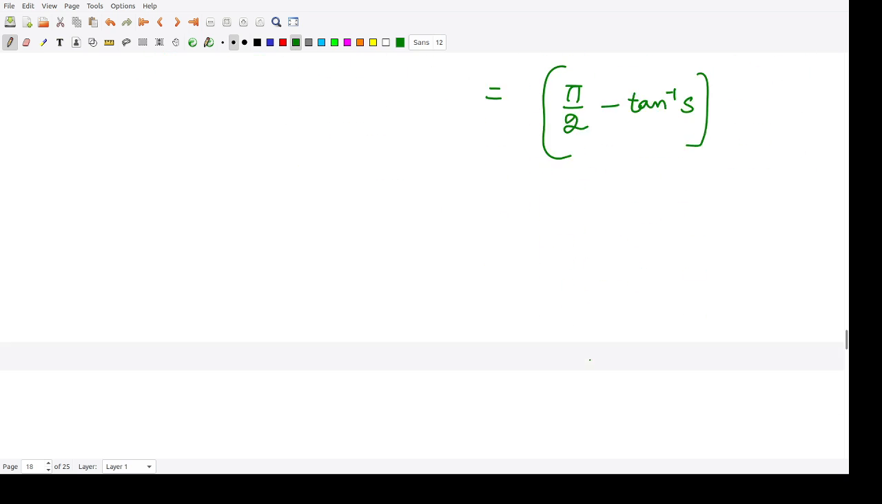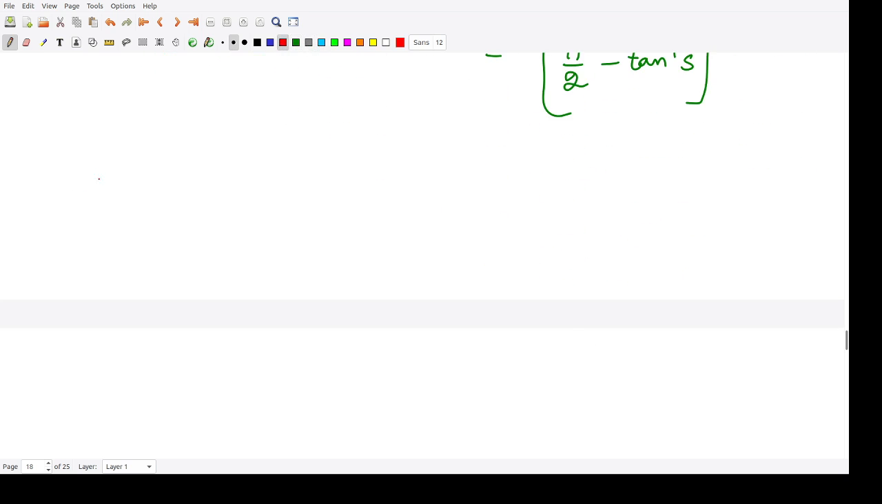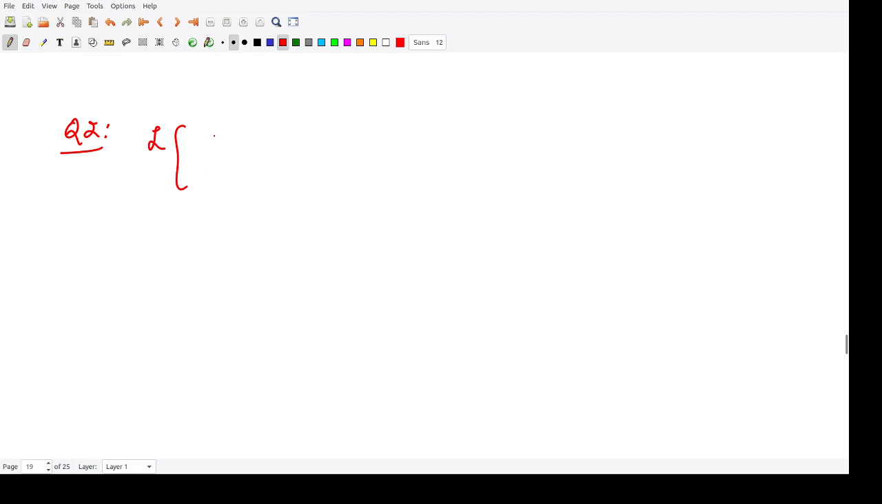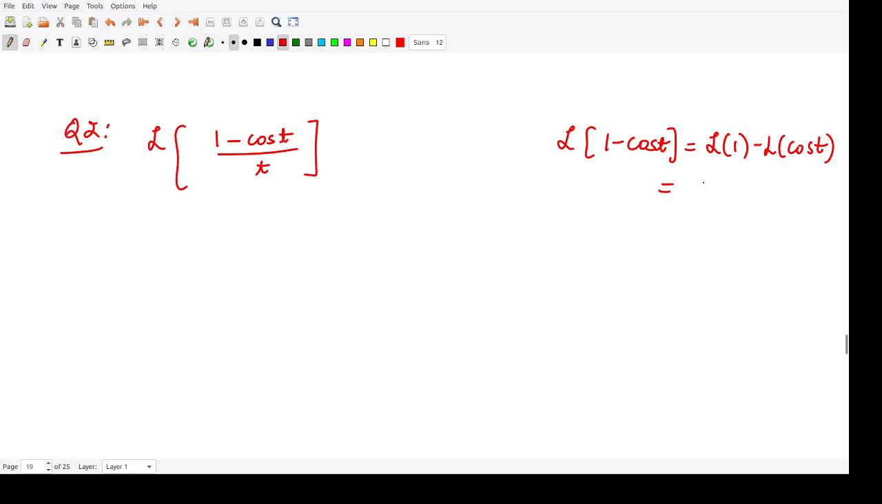So let us have one more question. Question number 2. It says, find the Laplace transform of 1 minus cos t divided by t. For that, firstly we will calculate the Laplace transform of 1 minus cos t. So it would be the Laplace transform of 1 minus the Laplace transform of cos t. And what is the Laplace transform of 1? It is 1 by s. And the Laplace transform of cos t is s divided by s square plus 1. So let us call this capital F of s.